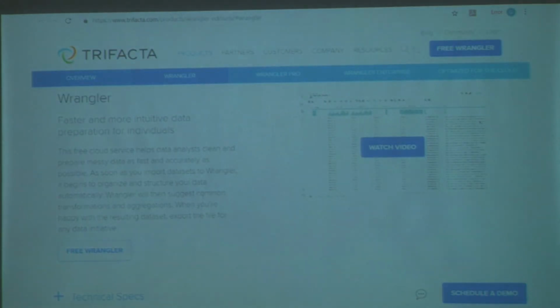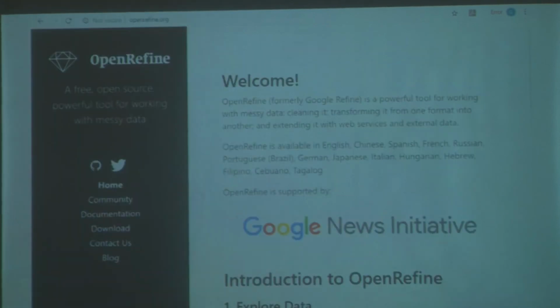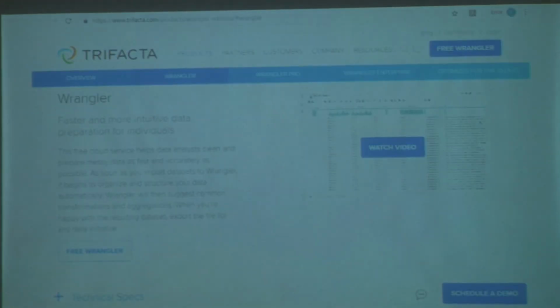And then of course you have the Trifacta Wrangler, which again is something that you can use. There is a free Wrangler available here, which you can make use of to clean your data. So this OpenRefine is pretty good that way, and you could use that.